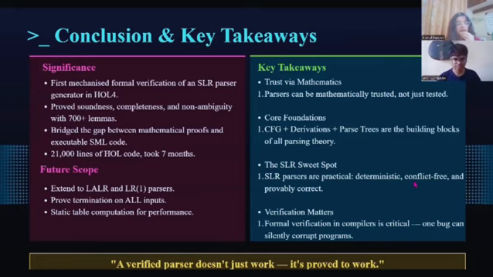The four key takeaways from this paper are: 1. Parsers can be mathematically trusted, not just tested. 2. CFG derivations and parse trees are the absolute building blocks of all parsing theory. 3. SLR parsers hit the sweet spot, deterministic, conflict-free, and provably correct. And 4. Formal verification in compilers matters deeply because one silent bug in a parser can corrupt every program it compiles, as the paper shows. A verified parser doesn't just work, it is proved to work.